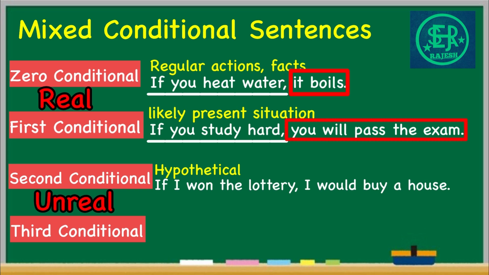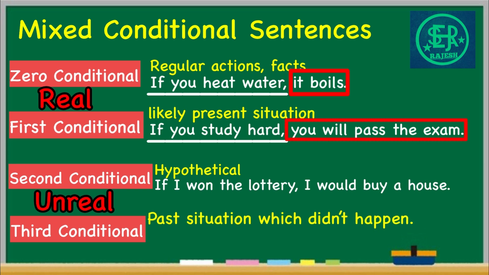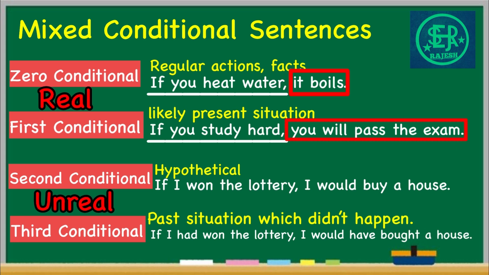Next, third conditional sentence. This is also unreal, but here we are talking about a past situation. Something happened in the past, and we think about it differently. It is telling that if it hadn't happened like that, it would have had a different result. If I had won the lottery, I would have bought a house. Here, I bought a lottery ticket. When I bought it, I intended to buy a house if it won, but I didn't win the lottery, so I couldn't buy a house. That is when it is said, if I had won the lottery, I would have bought a house. So this is also an unreal situation.